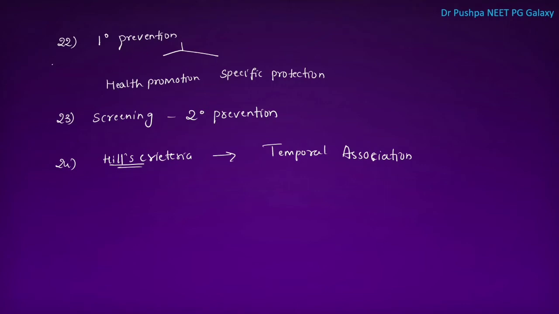What are the other criteria? One is strength of association. Next one is temporal association. Third one is specificity of association. Fourth one is cessation or reversibility. Fifth one is analogy. Sixth one is biological plausibility. Seventh one is coherence. Eighth one is dose-response relationship. But the most important criteria is temporal association.